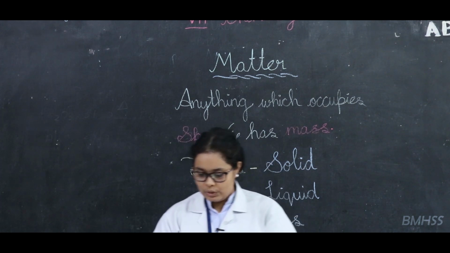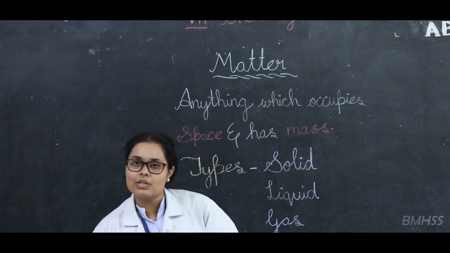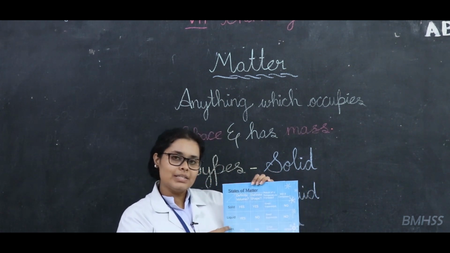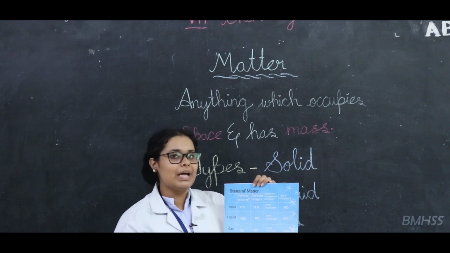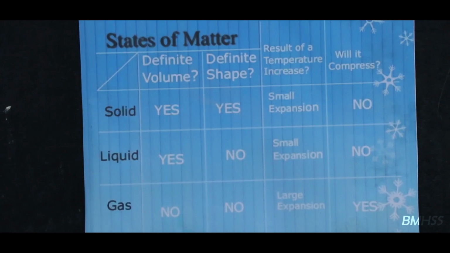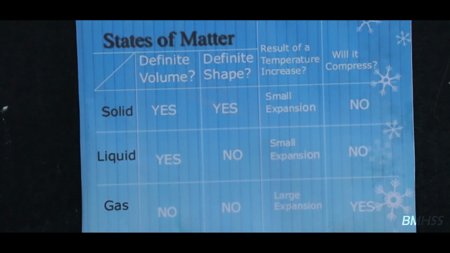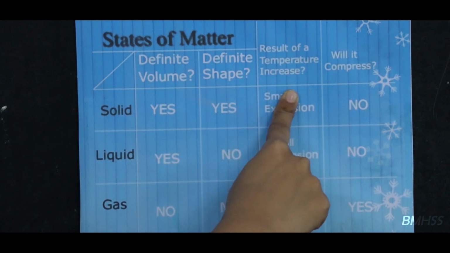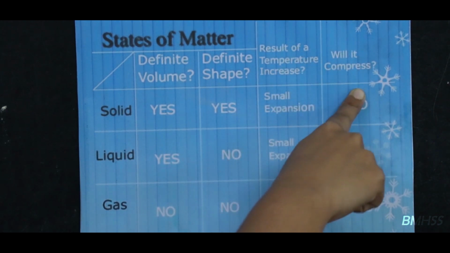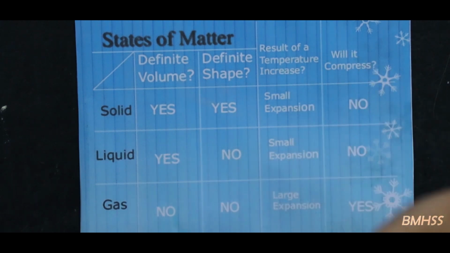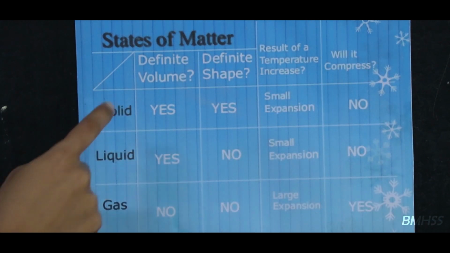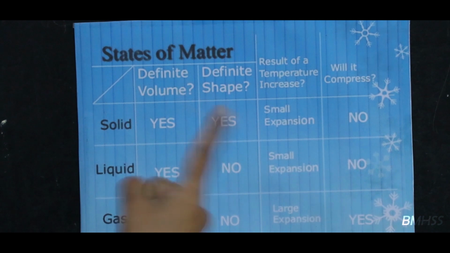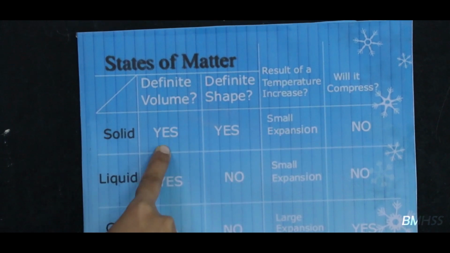Now let us come to the definition of states of matter. As we have already discussed, there are 3 states of matter. So let us explain the properties of this matter, right students? Come. Here first you can see that I have made a column. In that column I have written definite volume, definite shape, result when you are heating or increasing the temperature, and whether the solid, liquid or gas will compress, yes or no. So first we are taking solid. In the solid, we already know that if the shape is definite, the volume will also be definite, right?